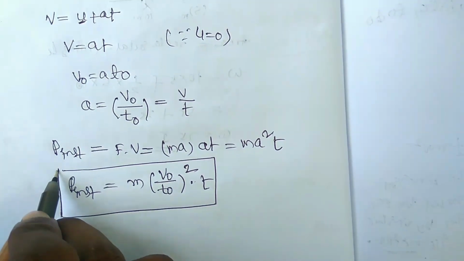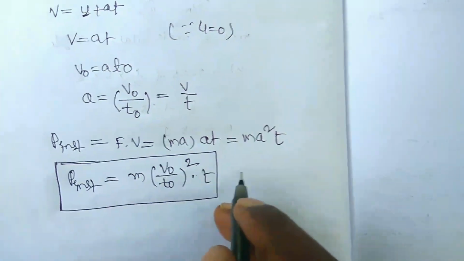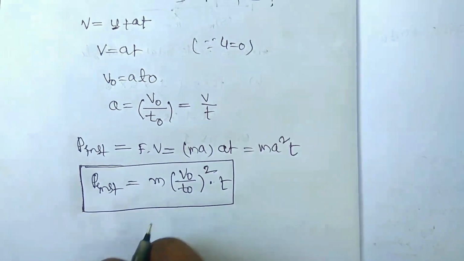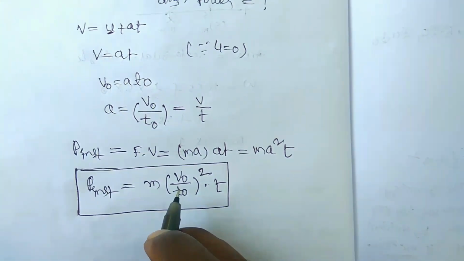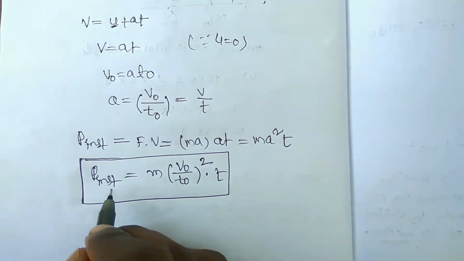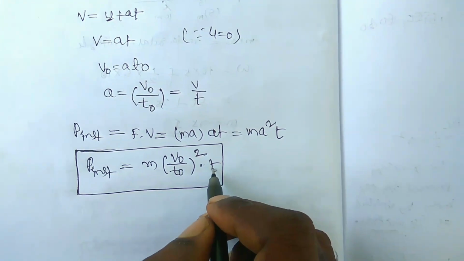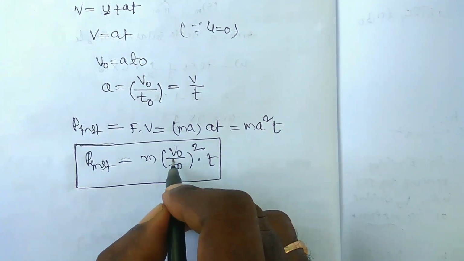Okay, so this is the instantaneous power where the body is at rest and it is acted on by a constant force. It is nothing but constant acceleration. So the velocity changes from zero to V naught in the time T naught. Then the instantaneous power is equal to M into (V naught by T naught) whole square into T.